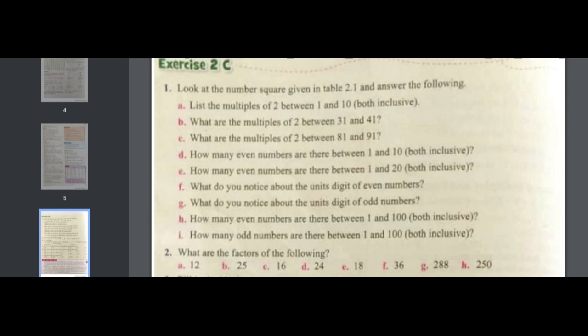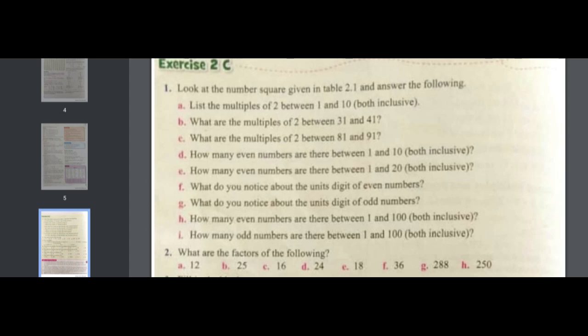How many even numbers are there between 1 and 20? 2, 4, 6, 8, 10, 12, 14, 16, 18 and 20. Very good. And what do you notice about the units digit of even numbers, and of odd numbers? In the units digit of even numbers, they are all multiples of 2. Then, how many even numbers are there between 1 and 100, and how many odd numbers are there between 1 and 100?